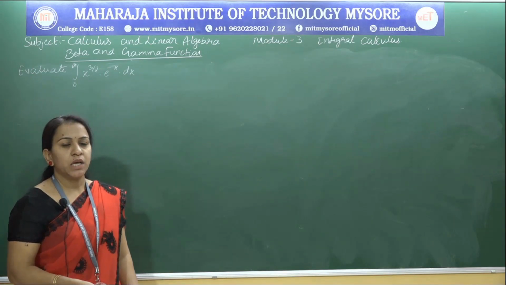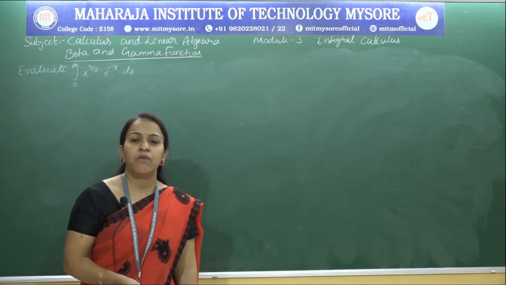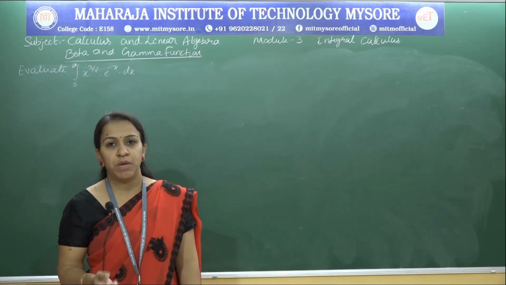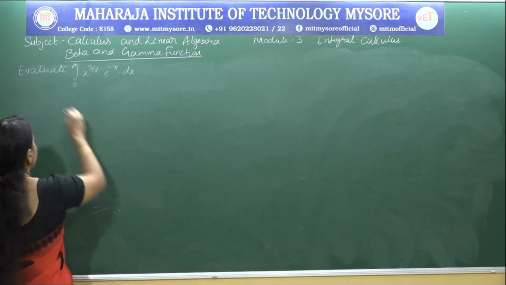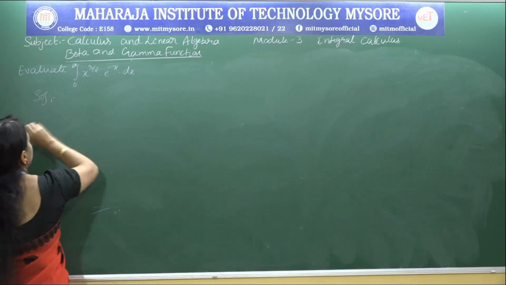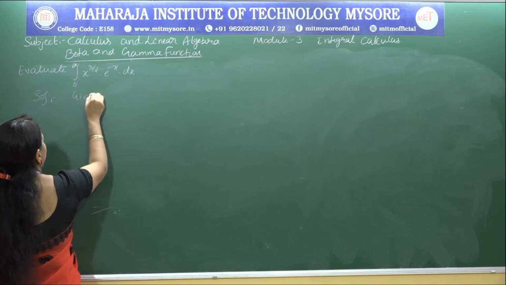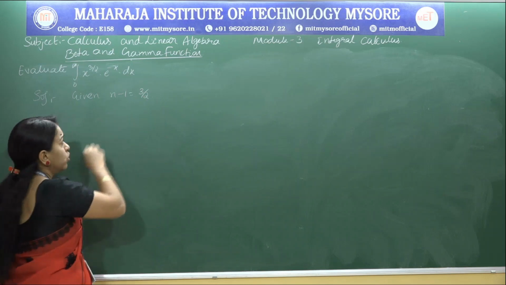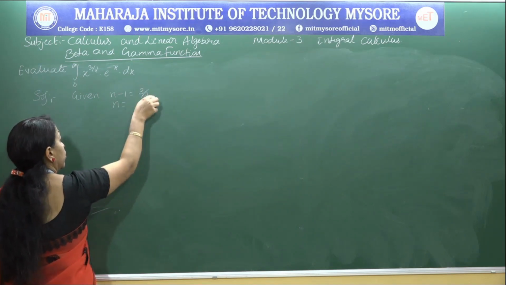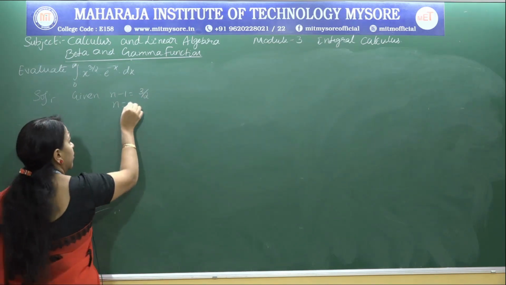So we know gamma n is equal to integral of e power minus x into x power n minus 1 dx between the limit 0 to infinity. So if I compare with that, then in place of n minus 1 we have 3 by 2. So what is your n? 3 by 2 plus 1 is nothing but 5 by 2.